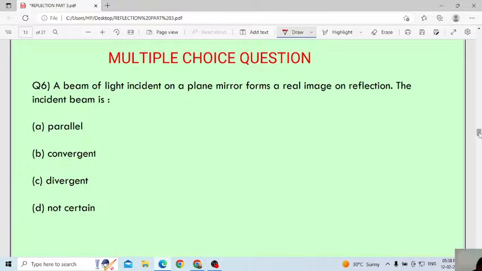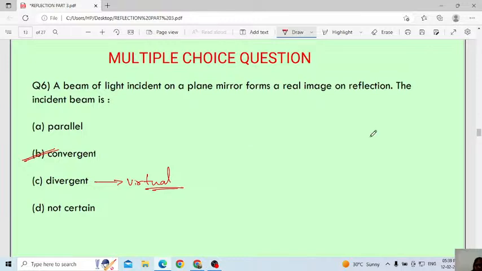Very good, Rabia. Convergence, convergent, both are the same. Don't worry. Real image you will get in the case of a convergent. The virtual image you will get in the case of a divergent. Remember. Yes, very good.